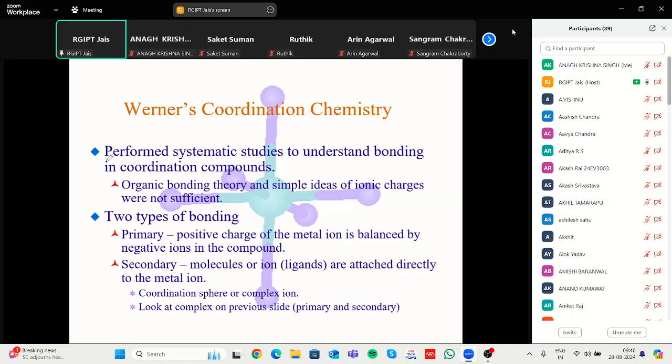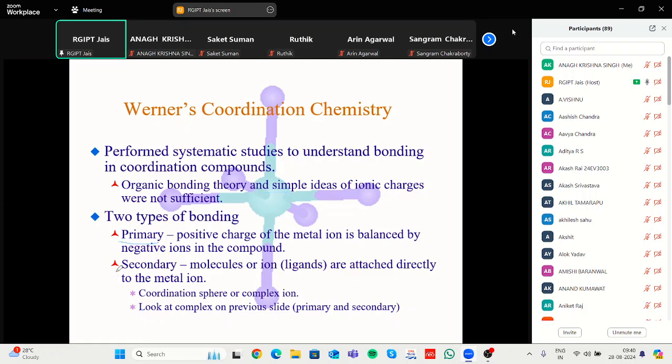In every coordination complex, in the metal to ligand attachment, the bonding that exists is simple ionic, or some percentage of ionic plus some percentage of covalent. That's why it exists with two types of valency.